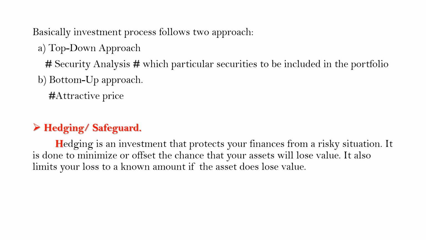During an investment, an investor always tries to know about the highest security to the lowest. That's why its name is top-down approach. Then next is the bottom-up approach. The bottom-up approach is totally based on the attractive price. A successful investor always tries to find out first the lowest price of the security or the lowest price of the fund, then goes to the higher price of the fund. That's why its name is bottom-up approach.